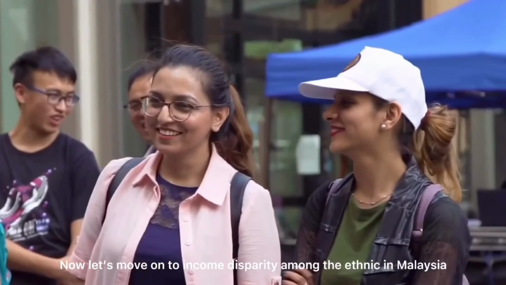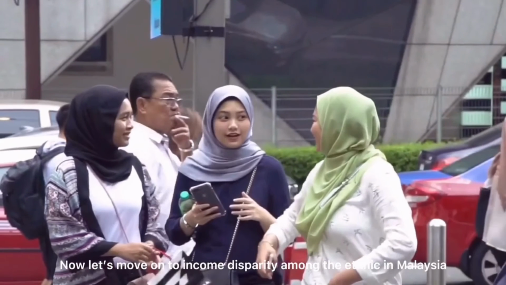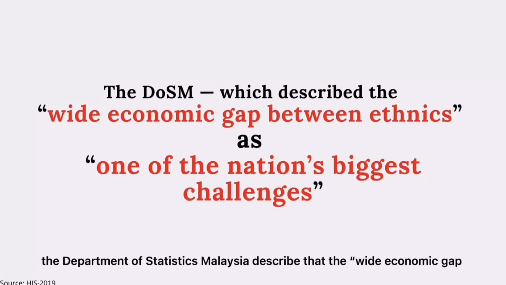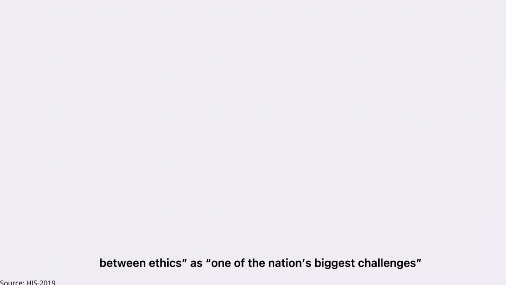Now let's move on to the income disparity among the ethnic groups in Malaysia. In the Household Income and Basic Amenities Survey Report 2019, the Department of Statistics Malaysia described the wide economic gap between the ethnic groups as one of the nation's biggest challenges.